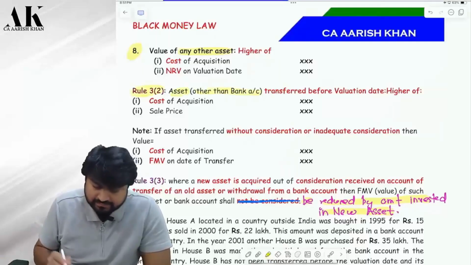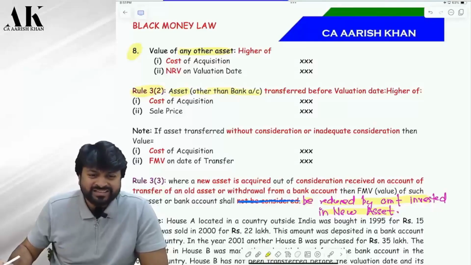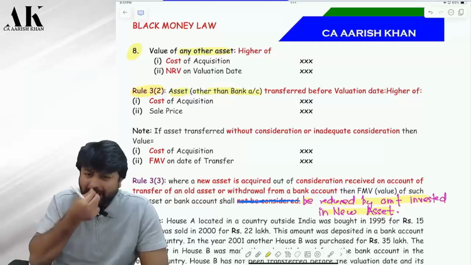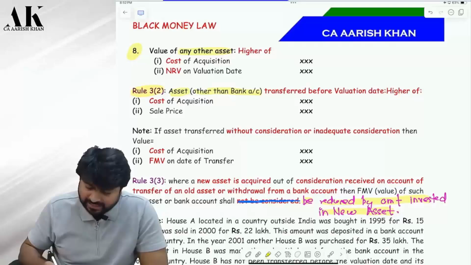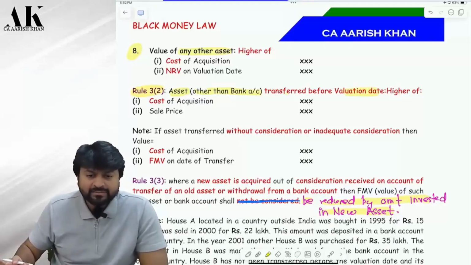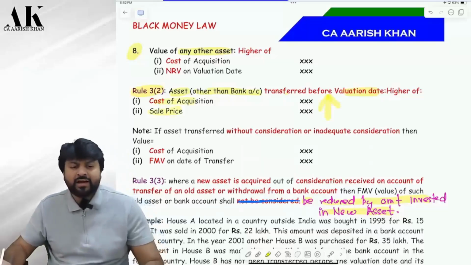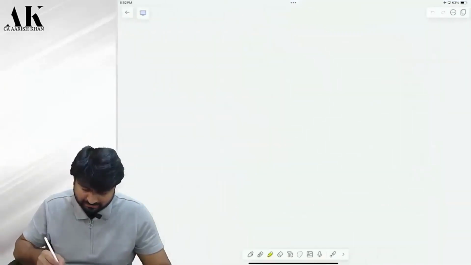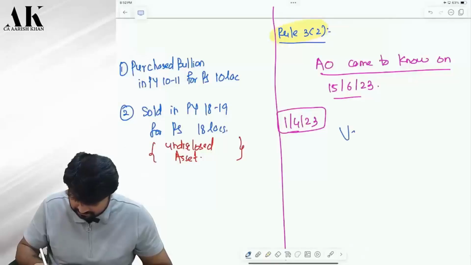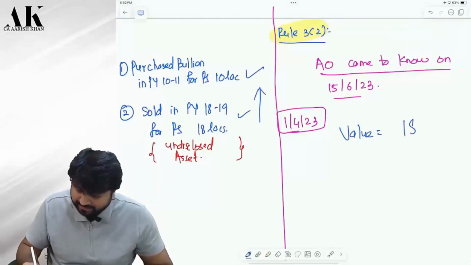Asset other than a bank account, because a bank account cannot be sold, right? Yes or no? Asset other than this, transferred before the valuation date. Is it clear? Then you have to take cost or sale price, whichever is higher. So what will be your valuation over here? Tell me. Cost is 10 lakhs. Cost or this, whichever is higher. This will be 18 lakhs.